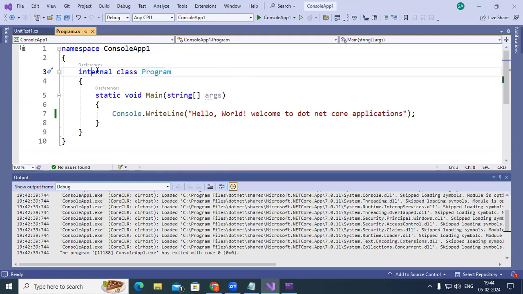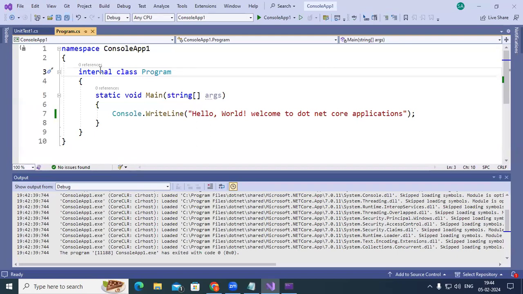Internal meaning is what here? It's internal to this namespace. Only within the namespace it is available. So you can think of it as visibility. It is visible only within the namespace when it is internal. When it is private, you cannot have a private class. There is no meaning in that case. But when it is public, what happens exactly? In the other namespace also, you can use it. Even in other projects also, you can use it. In other projects also, it is going to be available when you make it public.